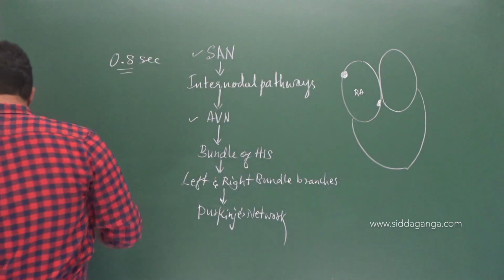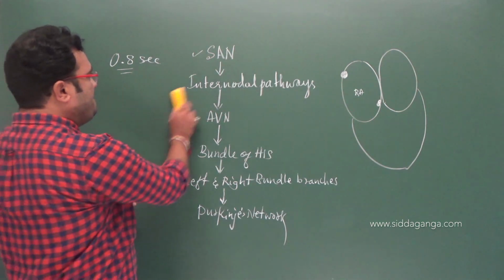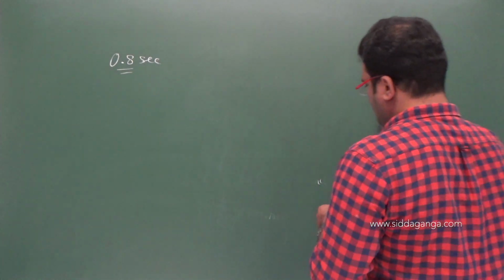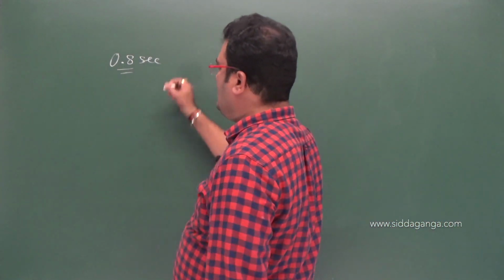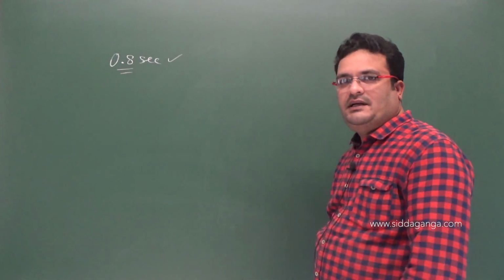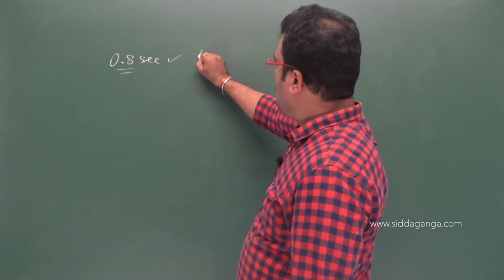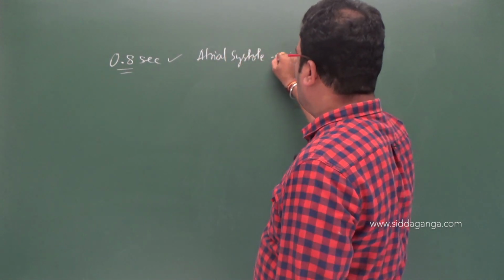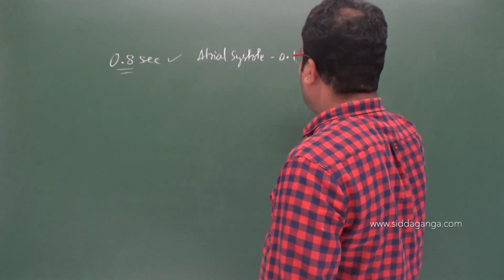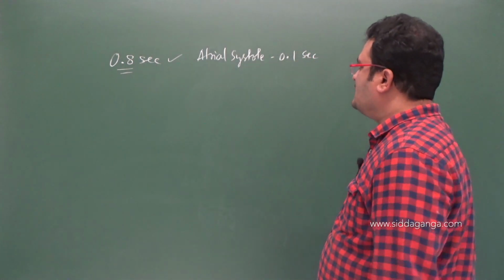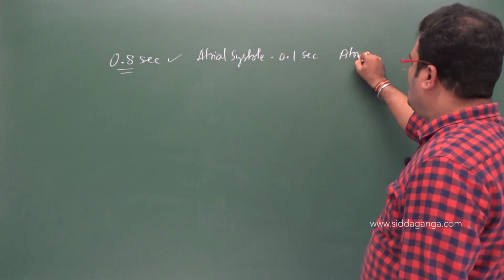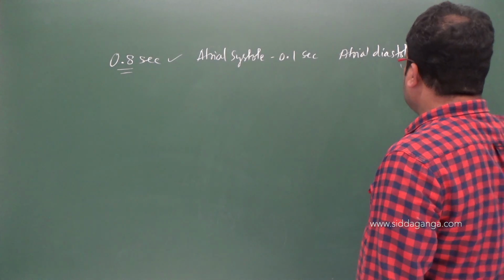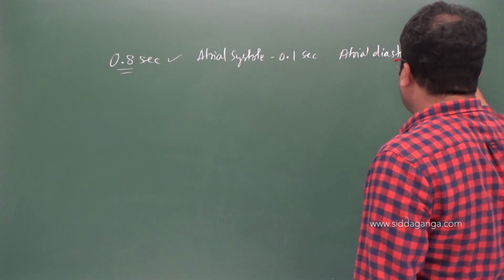Each cardiac cycle occurs in 0.8 seconds of time. Atrial systole occurs in 0.1 seconds of time. Similarly, the atrial diastole accounts for 0.7 seconds of time.